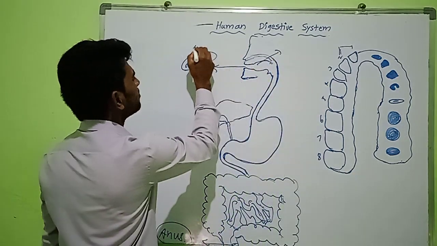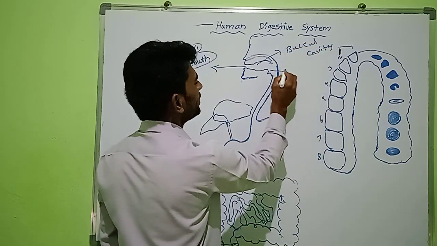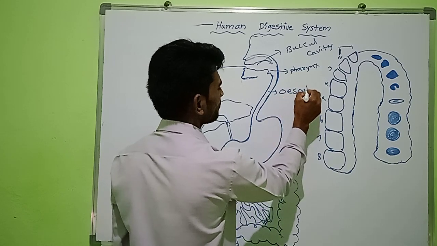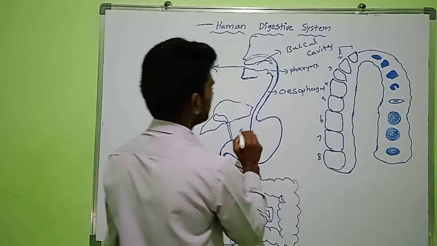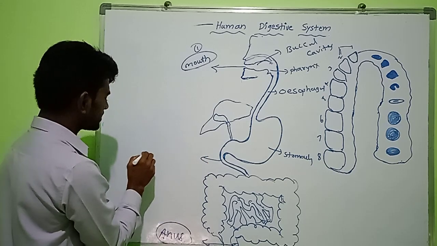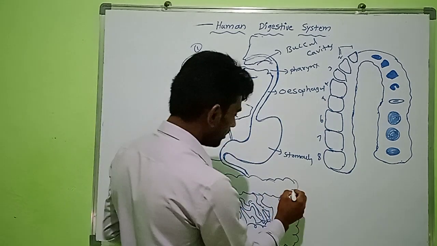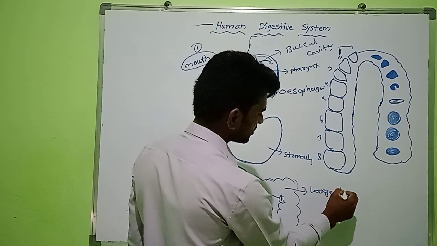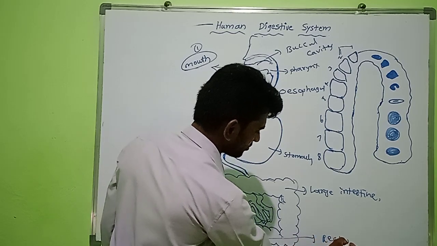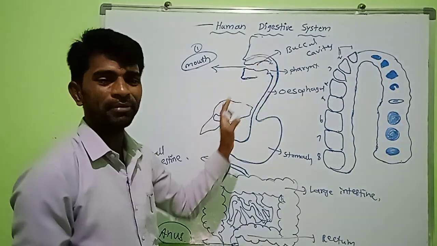The first one is mouth, second one is buccal cavity, third one is pharynx, fourth one is esophagus, fifth one is stomach, sixth one is small intestine, next large intestine, rectum, anus. These are the parts involved in the alimentary canal.